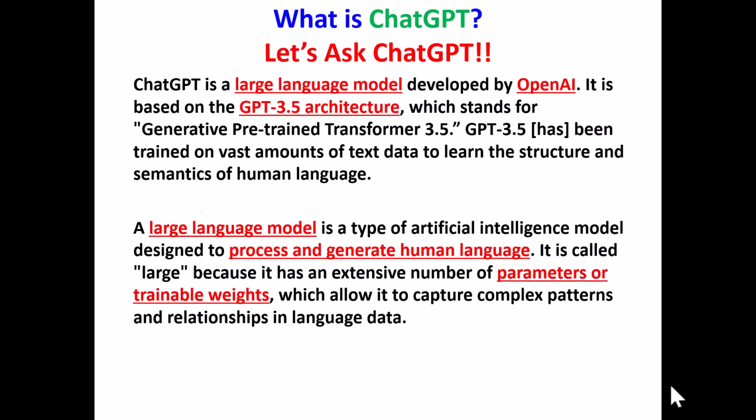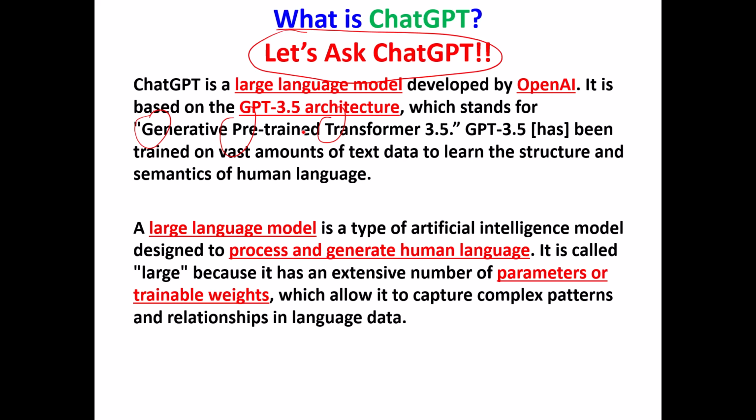First, what is ChatGPT? Well, when in doubt, ask ChatGPT. Hey, that's it. What is ChatGPT? I ask it. It said, and I'm not saying I understand this, but let's see what it said. ChatGPT is a large language model developed by OpenAI. We'll talk about that organization in just a minute. It's based on GPT 3.5 architecture. There's now a GPT 4. We'll talk about that in just a minute. But if you wonder what the GPT stands for, it's Generative Pre-trained Transformer. Okay, great. I don't know what that means, but that's what it stands for.